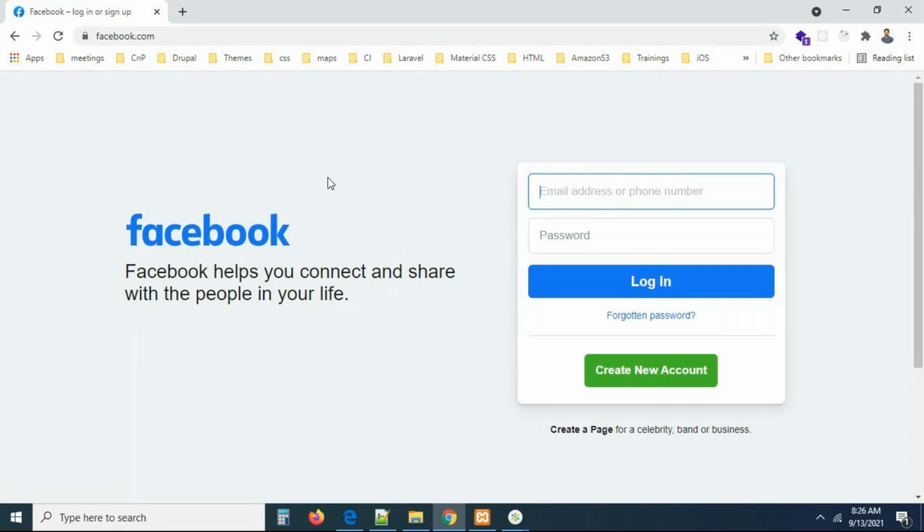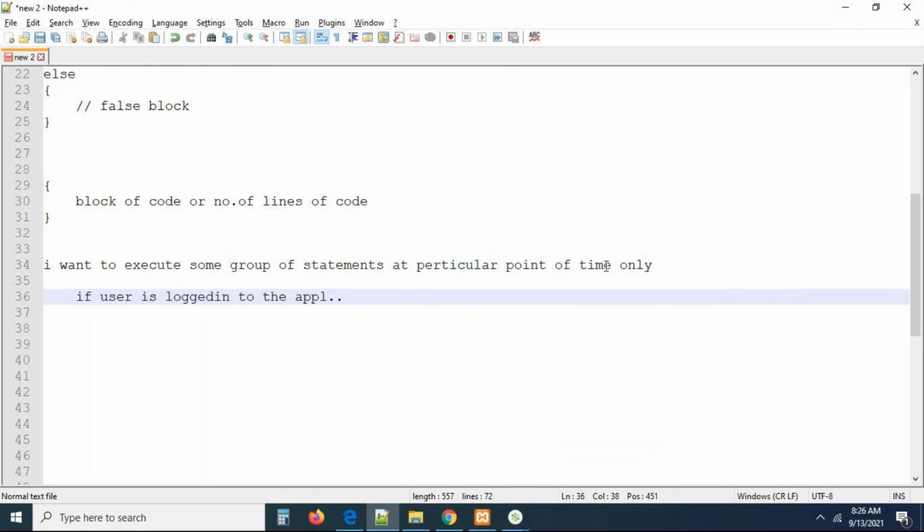After logging in to the application, close the browser. After the next day, you can come and open the browser, facebook.com. It will automatically take you to the login page. So remember, at a particular point of time, this is one of the best scenarios. If the user is logged in, do something. If the user is not logged in, do something.